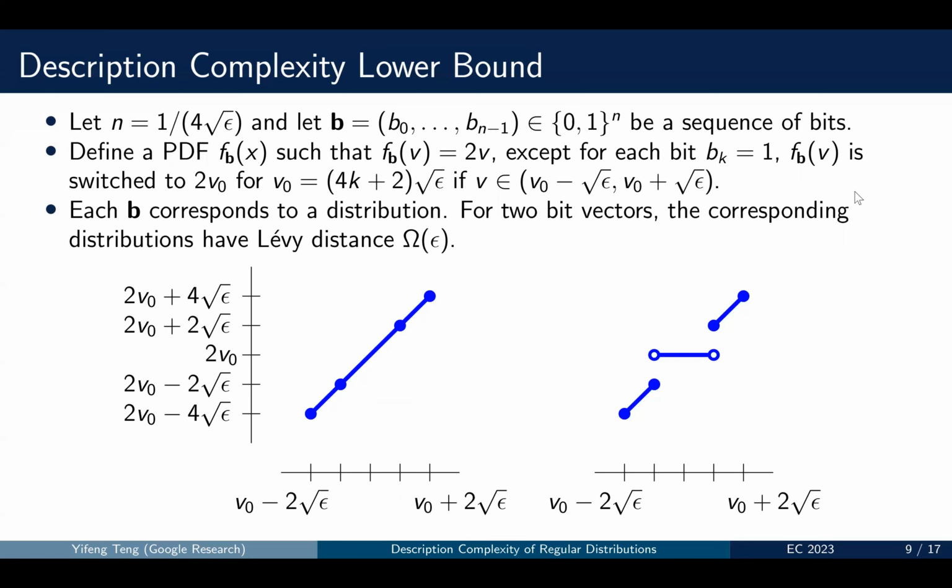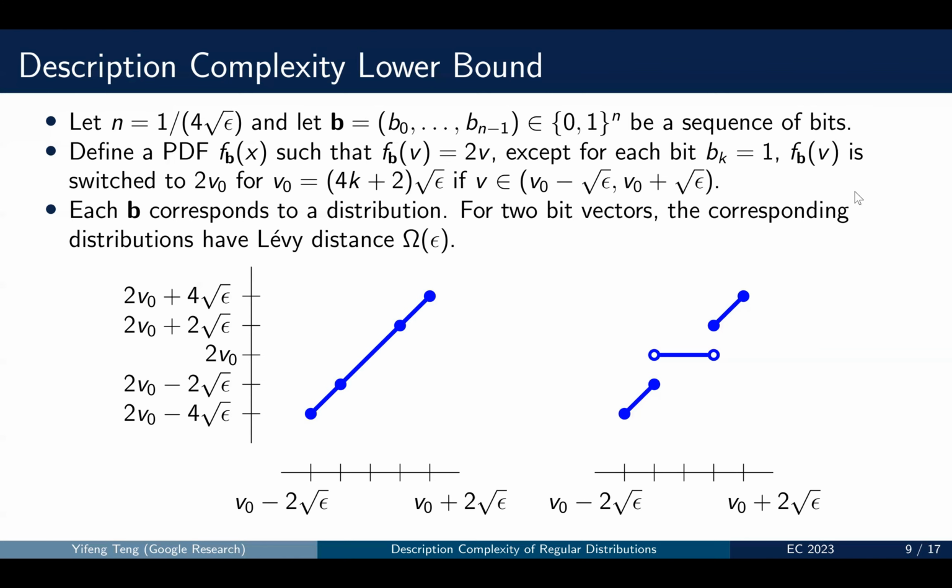We define the base PDF function parameterized by the 0 vector to be f_0(x) equals 2x, and it is a linear function. And for each bit b_k, if b_k is switched to 1, we let the PDF function within an interval of length 2 times square root epsilon around some point 4k plus 2 times square root epsilon be set to the same value.